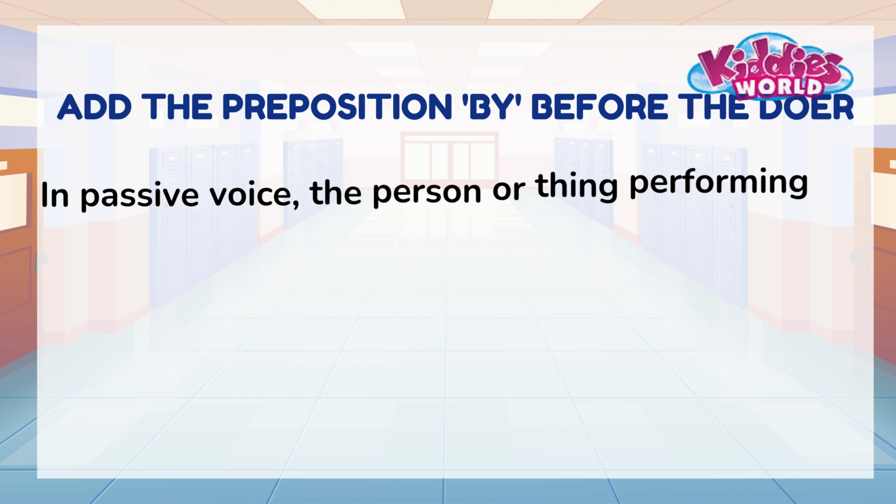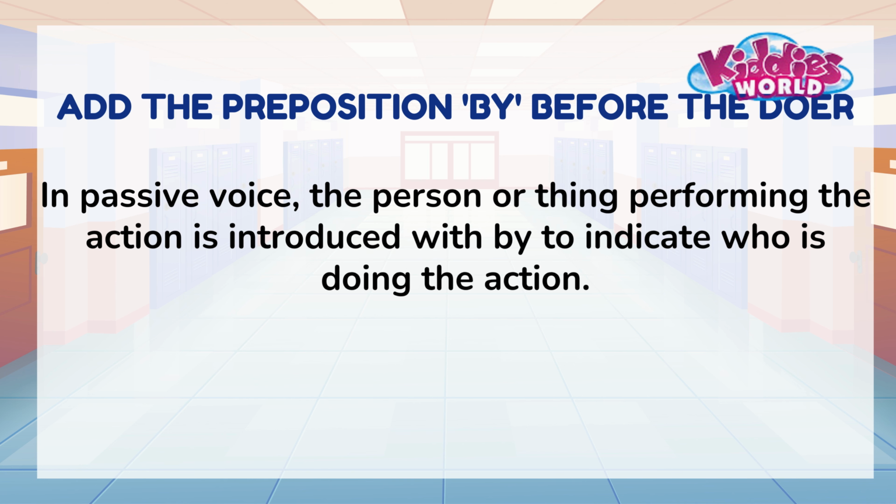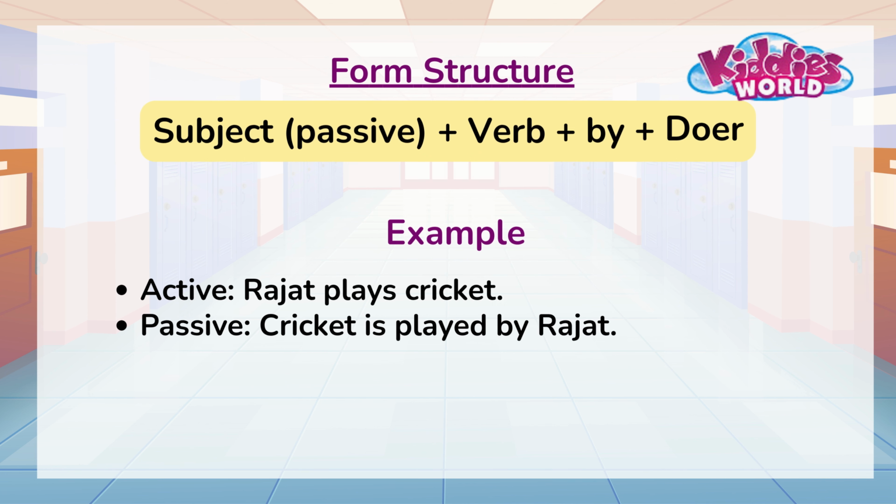Add the preposition by before the doer. In passive voice, the person or thing performing the action is introduced with by to indicate who is doing the action. Refer to the form and examples to grasp the concept.